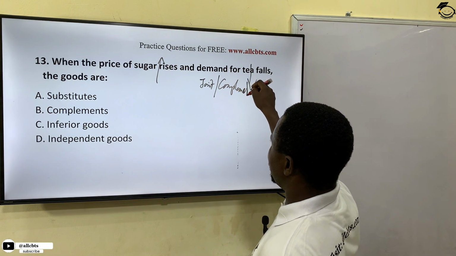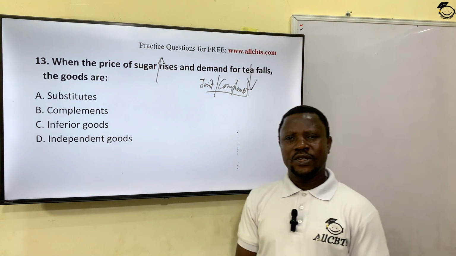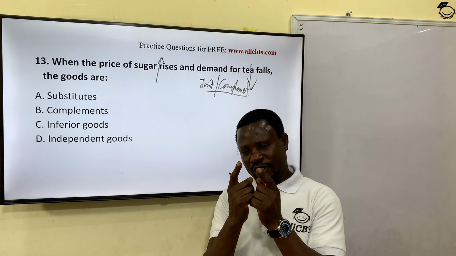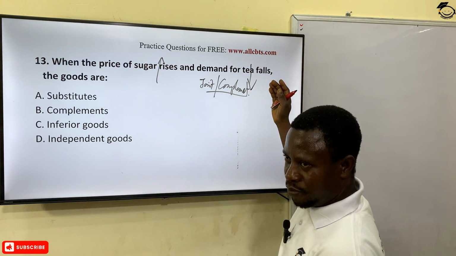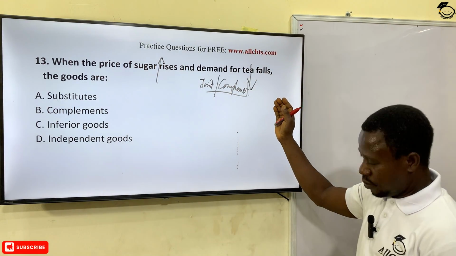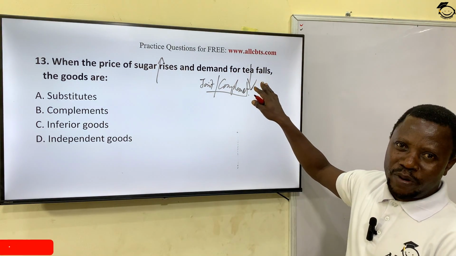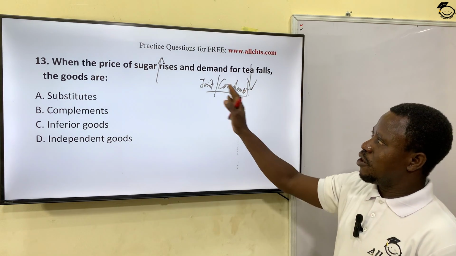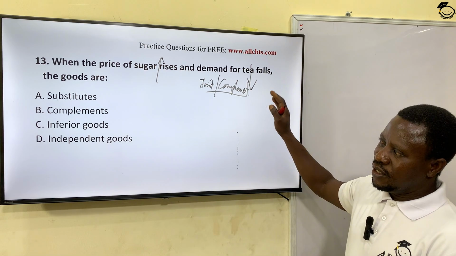When I say complementary or joint demand, it means when two or more products are combined together to generate a utility, a satisfaction. You don't just lick sugar. Some don't take sugar with tea anyway, but we believe that these two are expected to combine, like swallow and soup. They are combined together to give what? A satisfaction. So they are complementary demand.